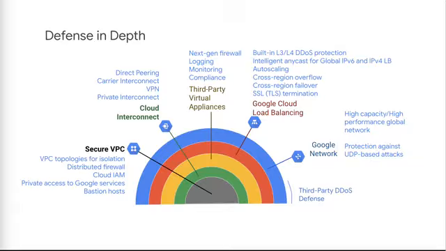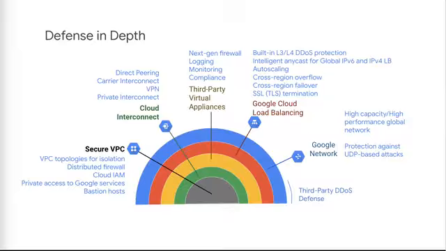Third-party virtual appliances. Enhance VPC security with third-party appliances, next-gen firewalls, IDS/IPS, that's intrusion detection, logging, monitoring. Scale third-party appliances using internal load balancing so you don't create choke points in your VPC.